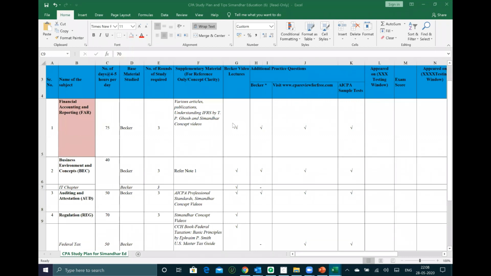Okay, sir. Clear. So can you please share the organization chart of Simandar? It will help the new joiners know who is who. Org chart, right? Already, Wasim, we have shared enough messages on who is the point of contact for evaluation, who is the point of contact for transcripts, who is the point of contact for NTS.